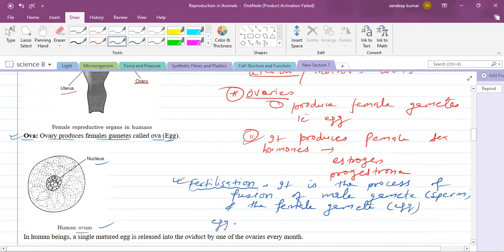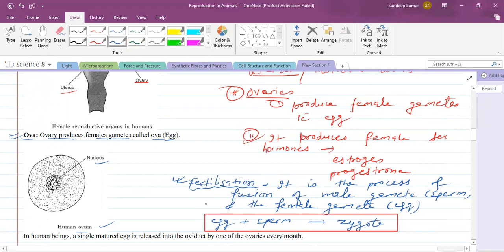What is the product of fertilization? Whenever these two fuse, they form what? Zygote. Zygote is the product of fertilization. If they ask what is the product of fertilization, zygote is the product of fertilization. Am I clear?